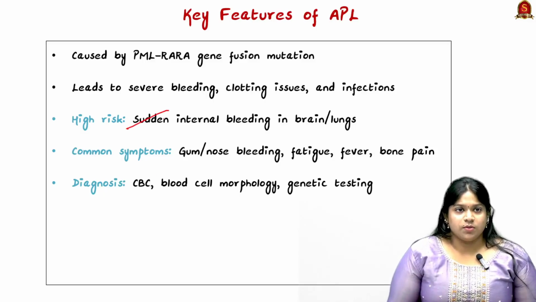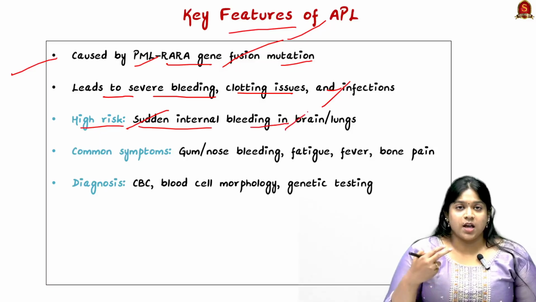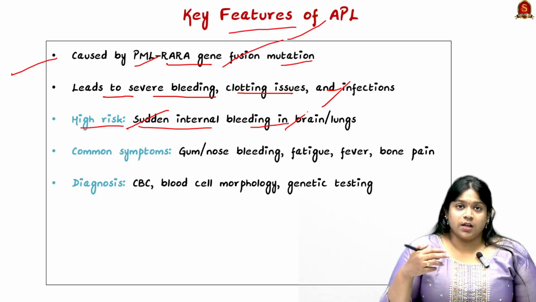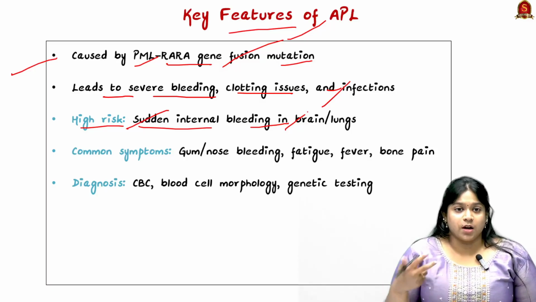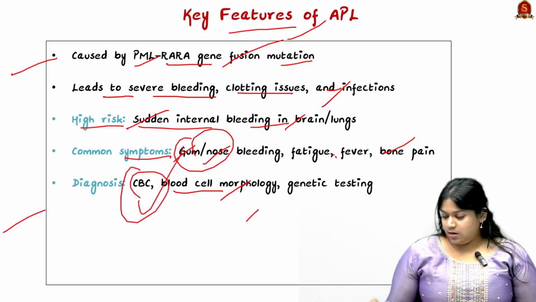Now looking into the key features, now you can understand the biological concept. Now we can see the features of APL. We all know now it is caused by the PML-RARA gene fusion mutation. It leads to severe bleeding, clotting issues and infections, and the high risk is sudden internal bleeding in the brain and lungs, as the increase of unhealthy cells is very rapid, in an acute manner. The common symptoms are gum and nose bleeding, fatigue, fever and bone pain. Diagnosis can be through blood cell morphology, genetic testing and complete blood count.